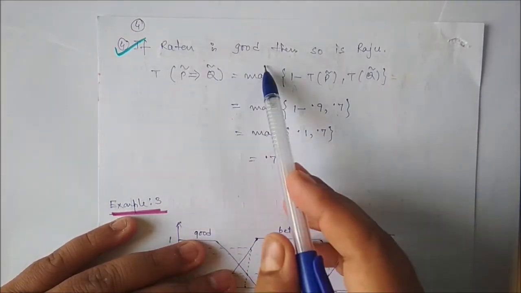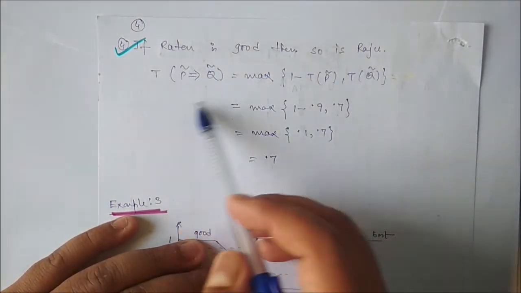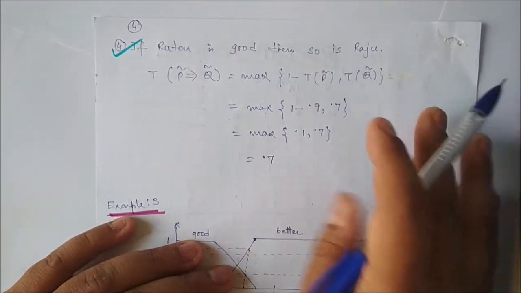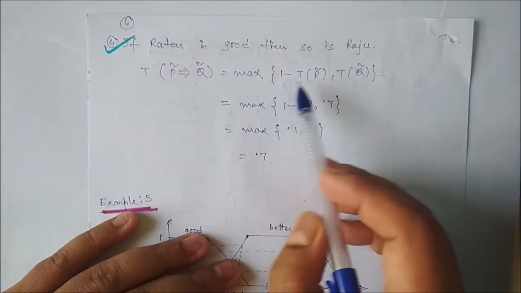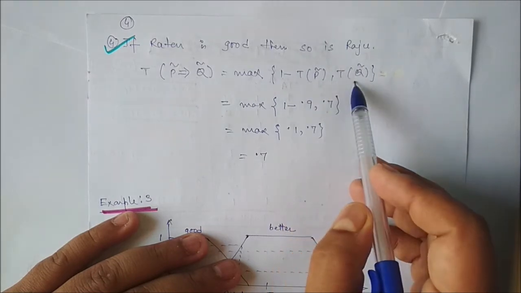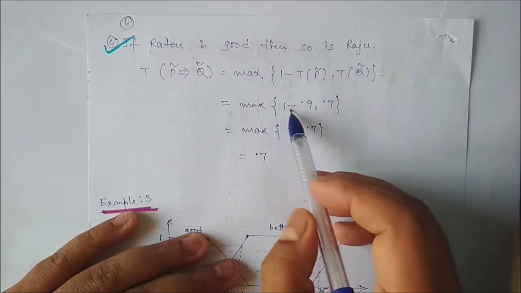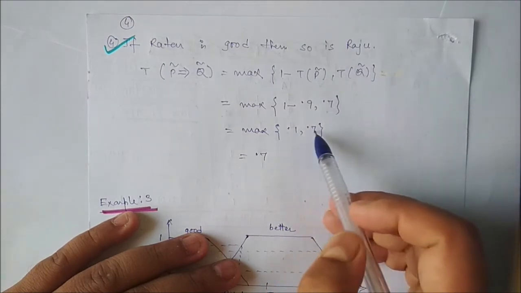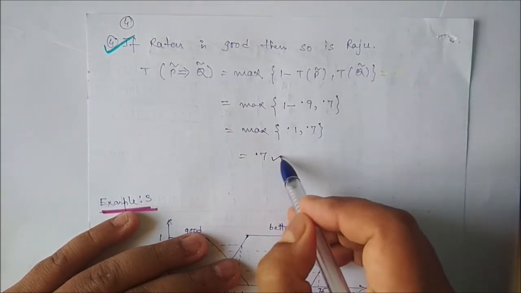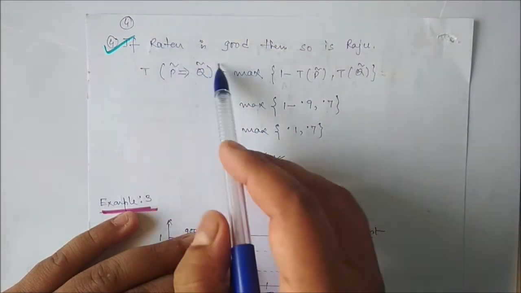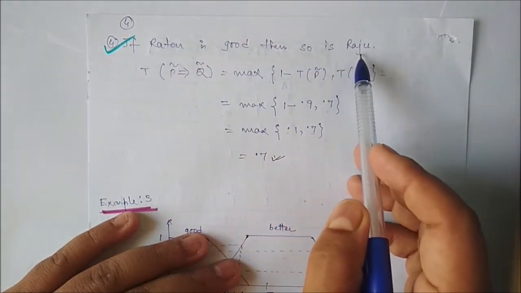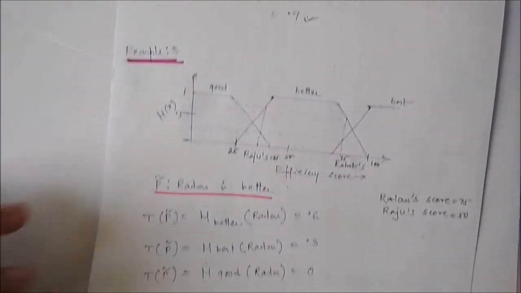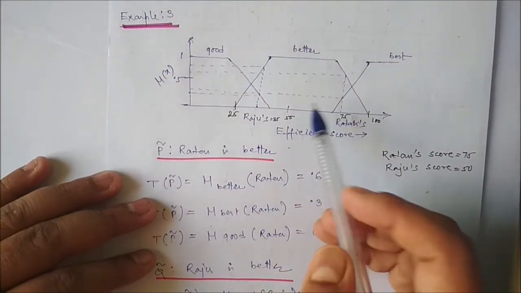Next is if Ratan is good, then so is Raju. Here we have to apply fuzzy implication. So P implies Q. Here we have to apply this particular formula, max between 1 minus TP, comma TQ. TP is 0.9, so 1 minus 0.9 is 0.1. And TQ is 0.7. We take the max between these two values, that is 0.7. So if the fuzzy proposition is, if Ratan is good, then so is Raju, the truth value will be 0.7.